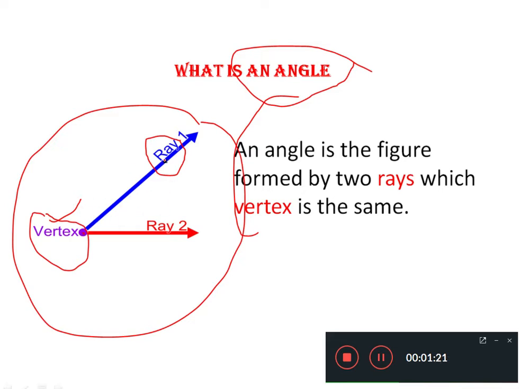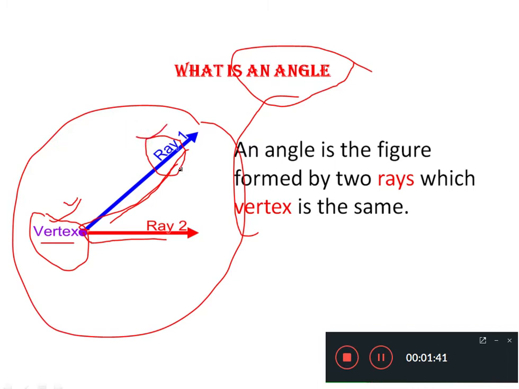Here you can see this is one ray and this is the second ray. Both rays are meeting over here at this point or at this vertex. This is the first concept. We already learned about this concept. Now here is another concept given, that is ray.